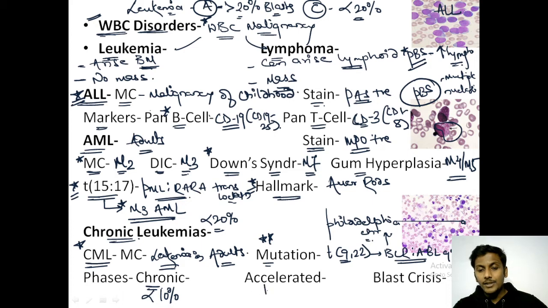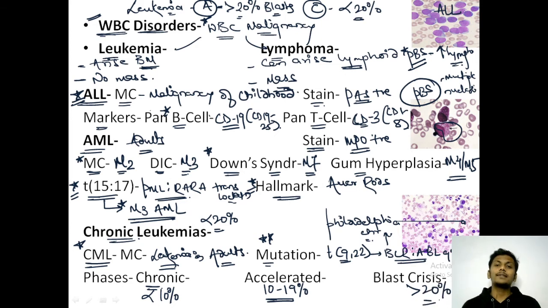If blast cells are between 10 to 19%, it is the accelerated phase. And when blast cells become more than 20% in a chronic leukemia, this condition is known as blast crisis. This is how a transformation from a chronic leukemia to an acute leukemia would occur.